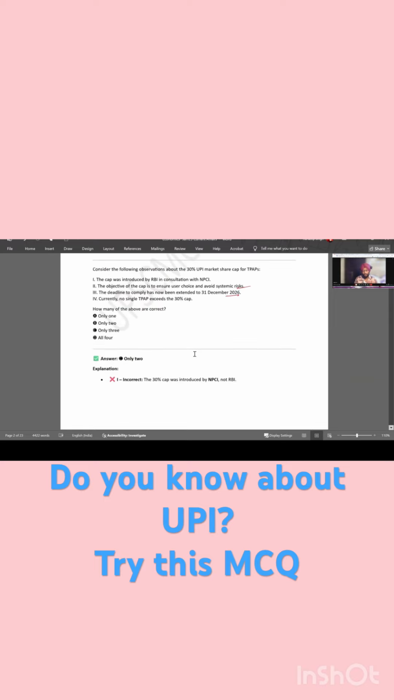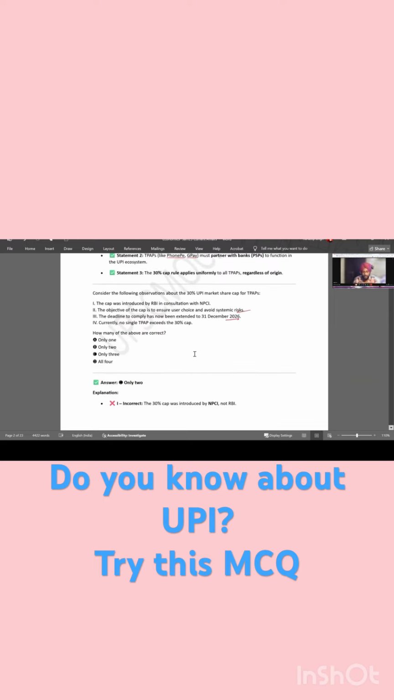But let me also explain something to you. It's a very good point, which is the objective of the cap is to ensure user choice and avoid systemic risk. So what is this systemic risk? When we talk about banks, we have something called DSIBs, which is domestic systemically important banks, like HDFC, like SBI, like ICICI. So what it means is that if any of these banks fail, our economy will also fail considerably, right?